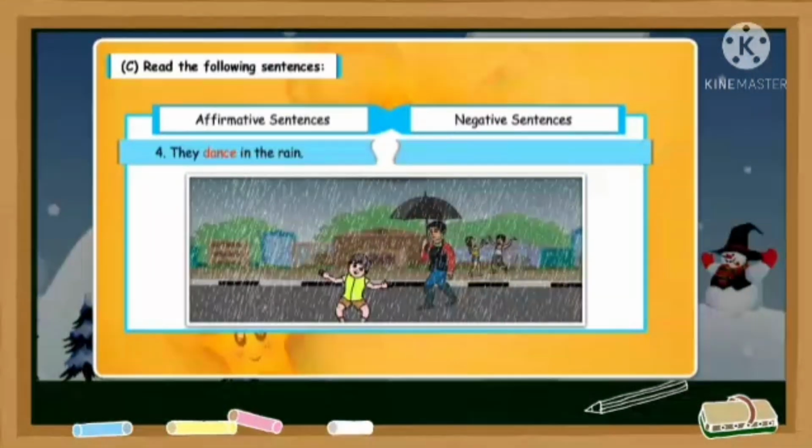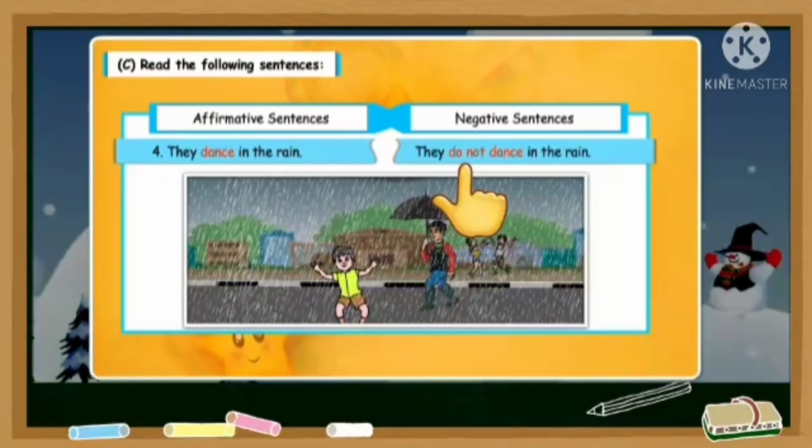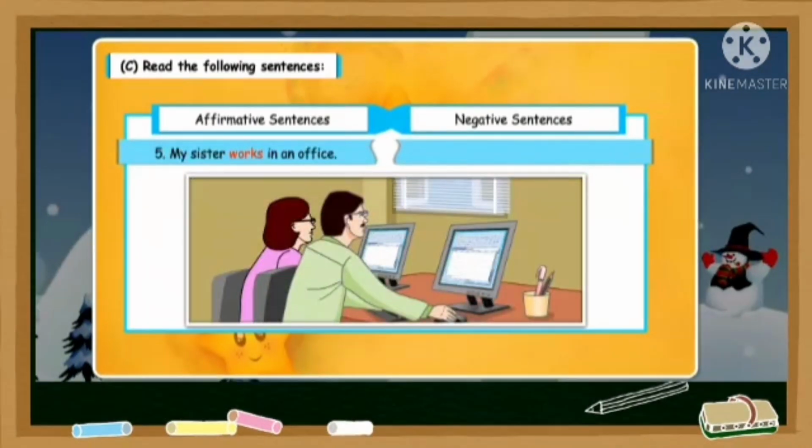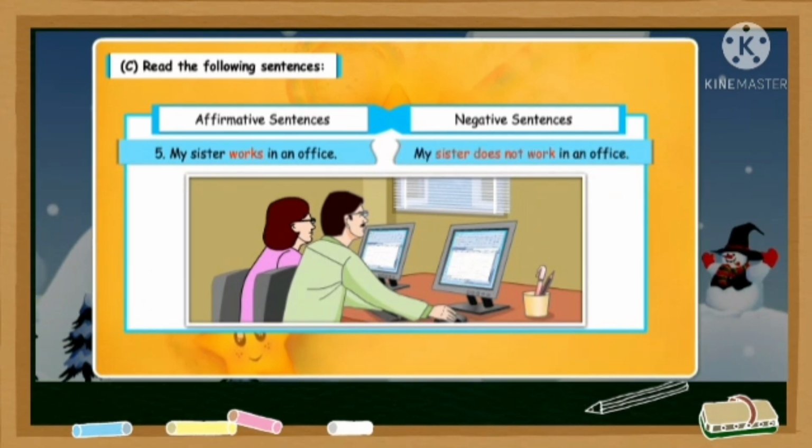Fourth, they dance in the rain. Now dance is the verb. So what do we use? With they we use do and we do not use does. So it will become they do not dance in the rain. Fifth, my sister works in an office. Again, which is the verb? Works. So if you want to change the sentence with my sister, we will use my sister does not work in an office. Now because we have used does, that is why we have removed the s, that is work.